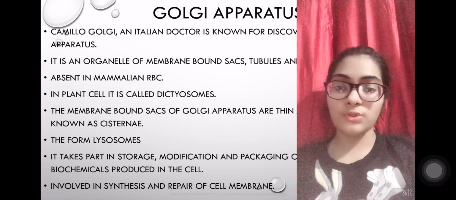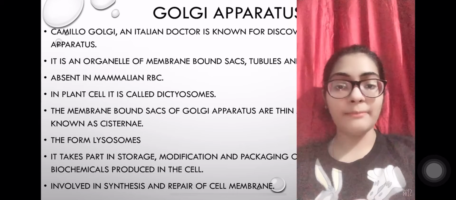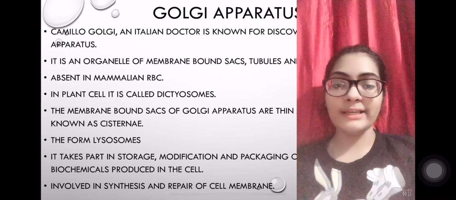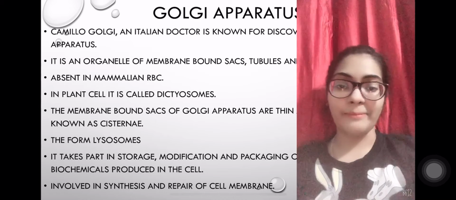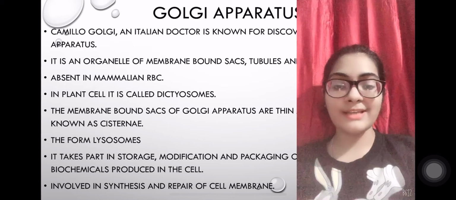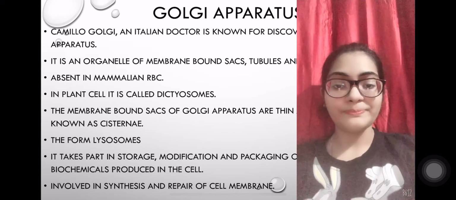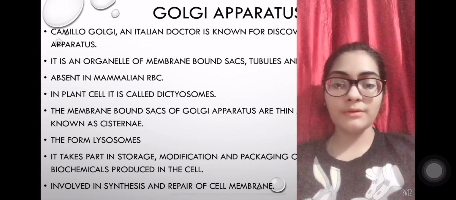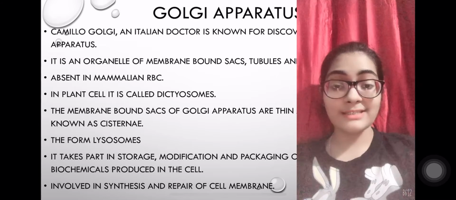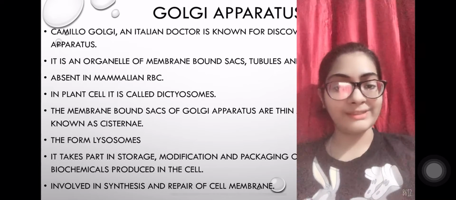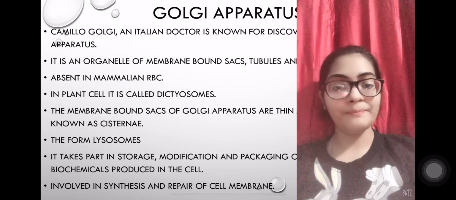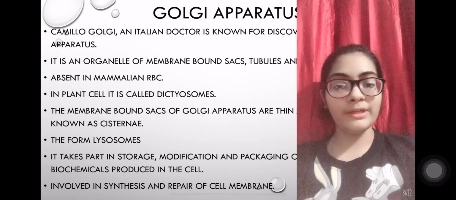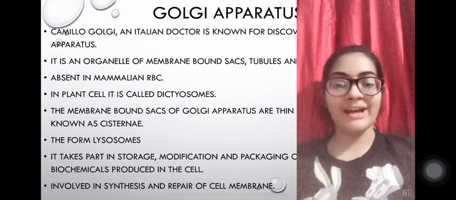Next, we come to Golgi apparatus. Camillo Golgi, who was an Italian doctor, is credited for the discovery of Golgi apparatus. Come on, mark a 3-star. That's a very important question in your school exams. It's a network of membrane-bound sacs, tubules and vesicles. And like most of the cell organelles, it is again absent in human, or better say mammalian RBCs.